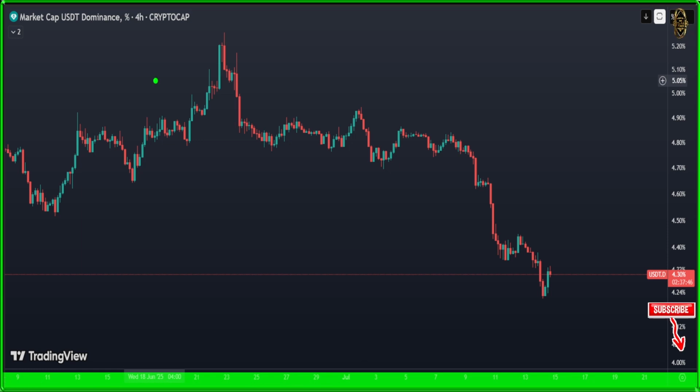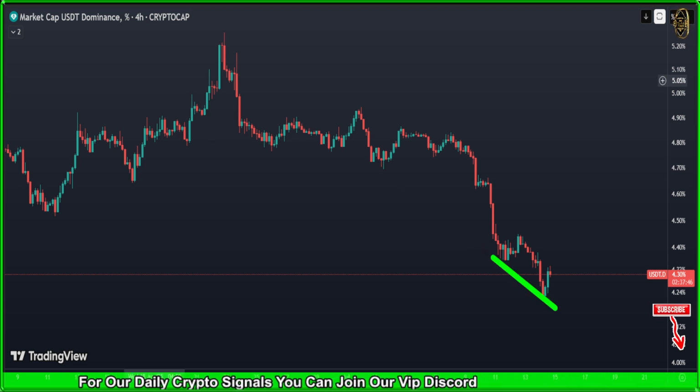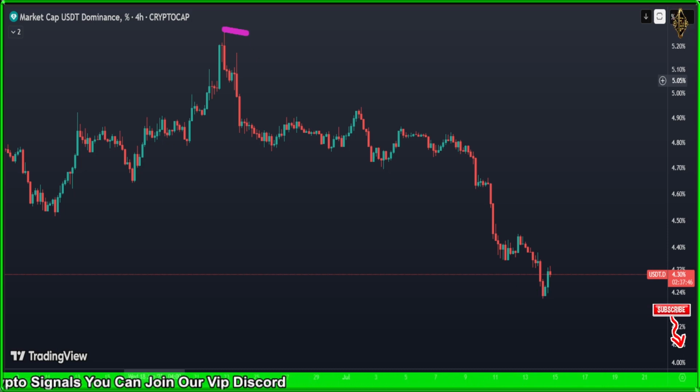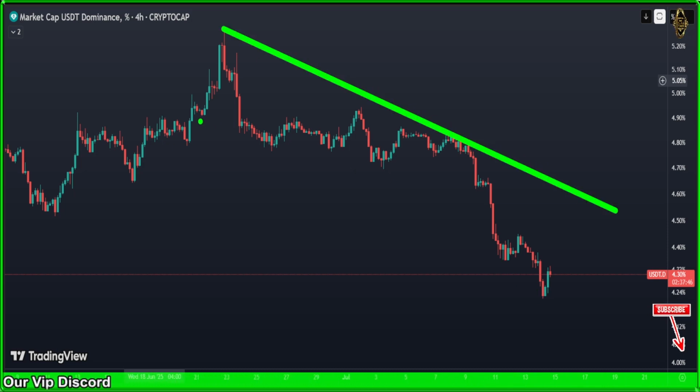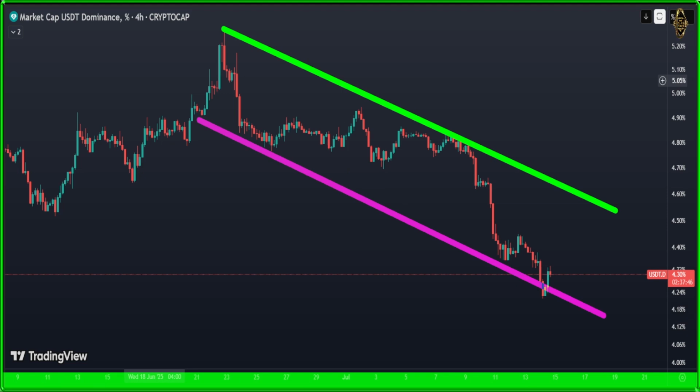Now let's start with USDT market cap, or USDT dominance. What it is giving us is a bullish divergence on the 4 hour. We still have the downtrend. Is it actually a down channel? As you see, guys, we touched the lower part of it.